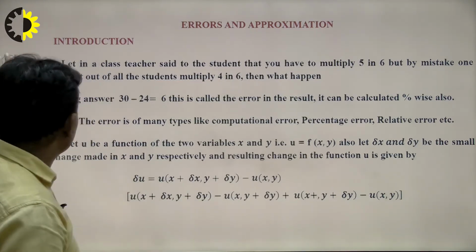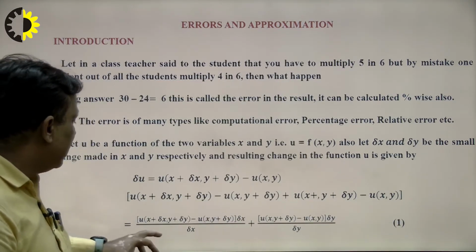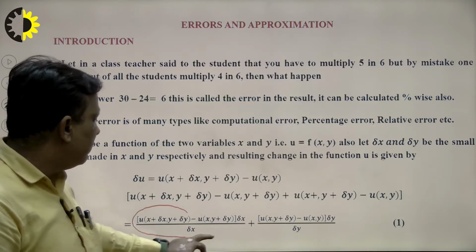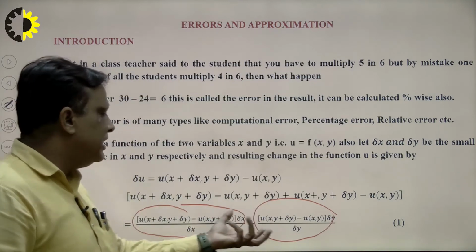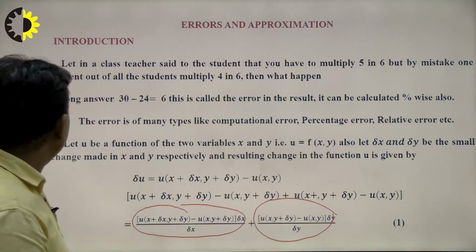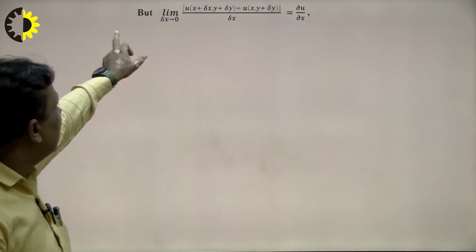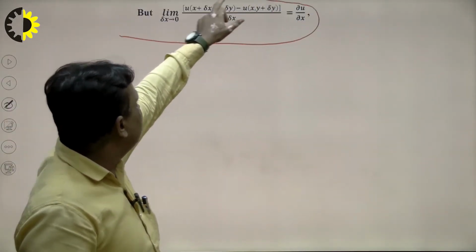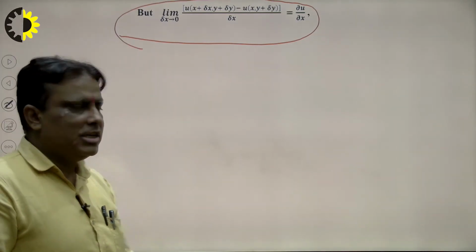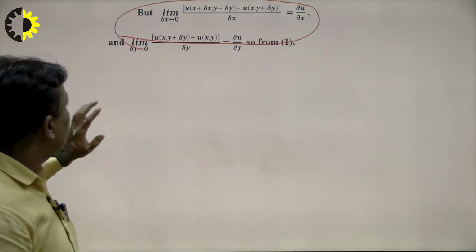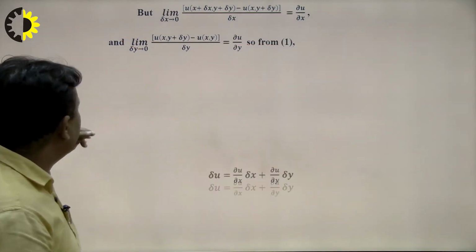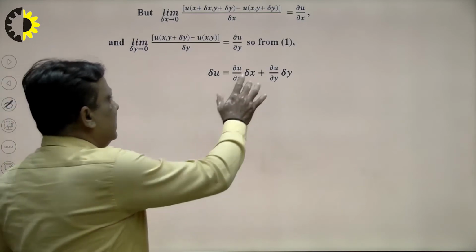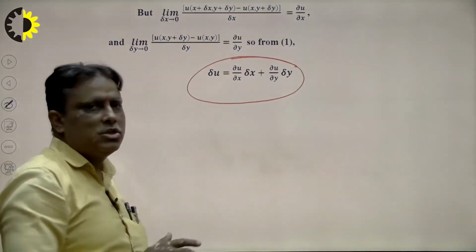What will be the conclusion of this calculation, we see here. This is the derivative with respect to x, and this is the derivative with respect to y, because there is a change in y and a change in x. We see very carefully what the result will be. This is the partial derivative del u over del x, which is the definition of the partial derivative. In the same way, del u over del y will be this. In this way we can find our partial derivatives, and this will be the change in u. This is known as the change in u.